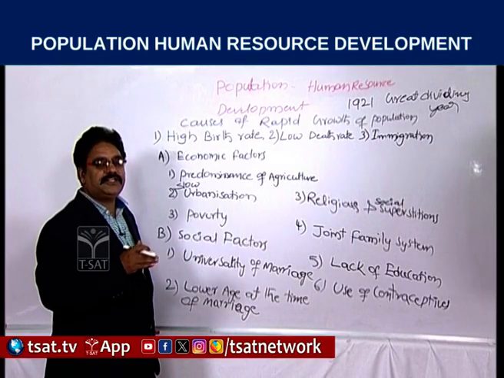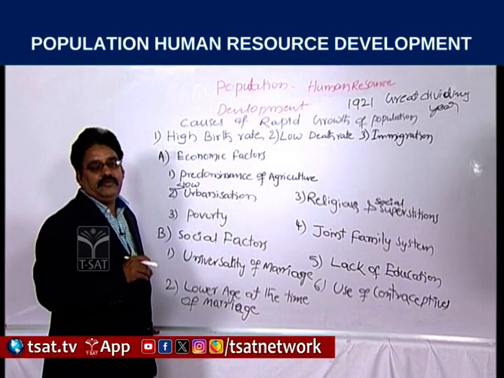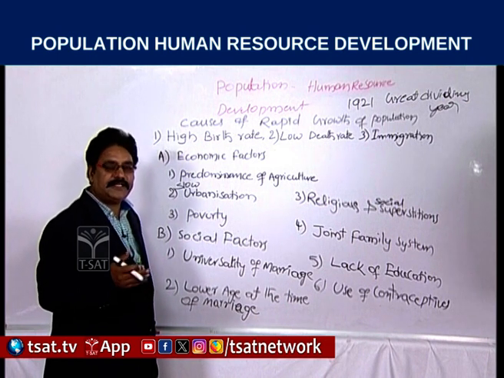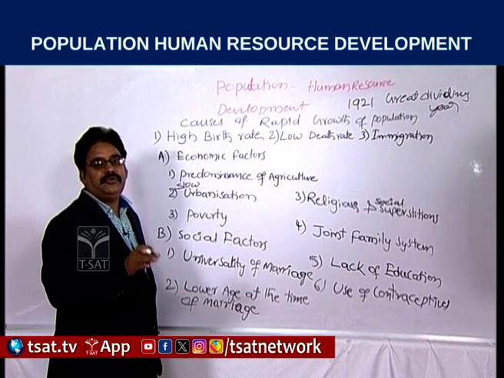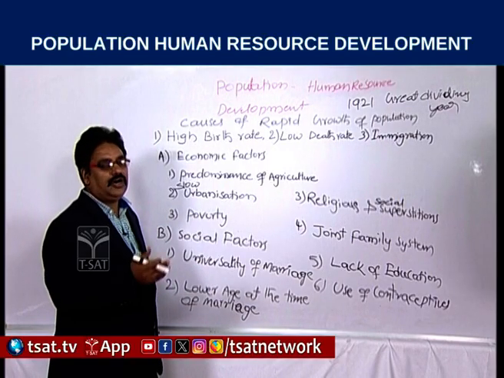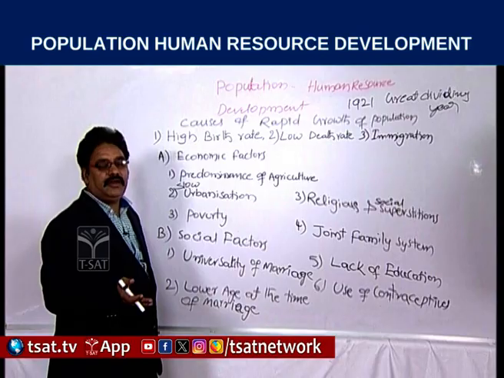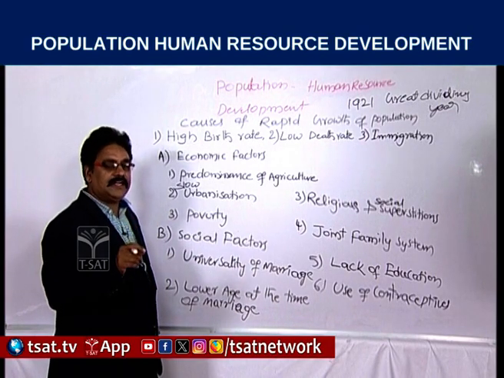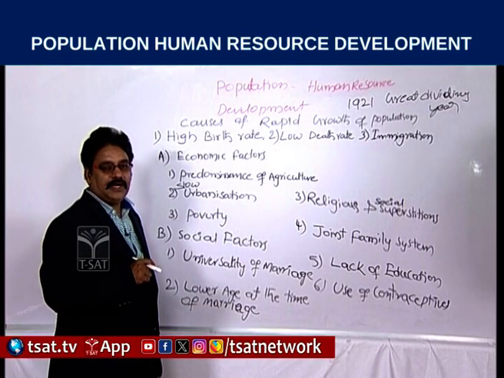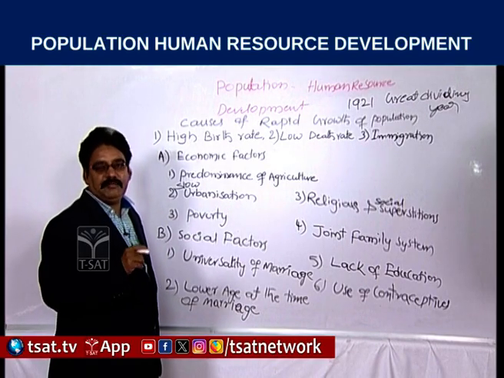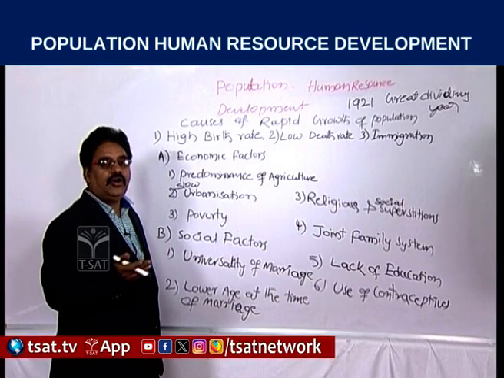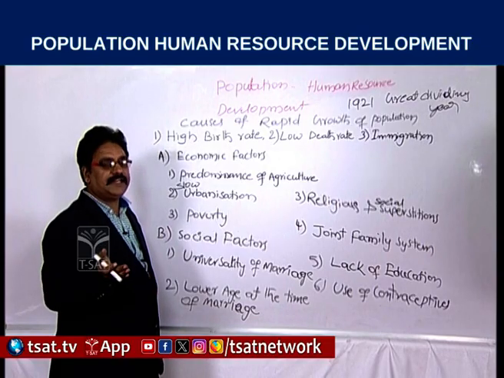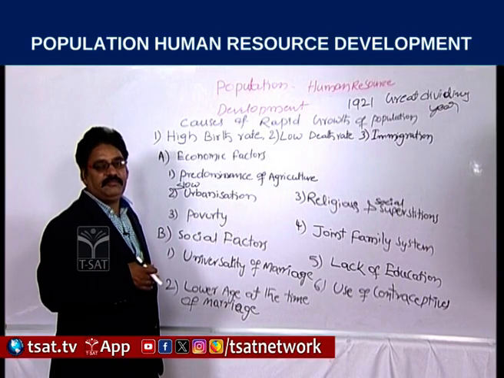When people migrate from rural to urban areas, if urbanization is increasing rapidly, and they work in the industrial sector, the people can understand the problem of raising children and at the same time providing amenities to the children. Then automatically the birth rate will be controlled. If urbanization increases rapidly, automatically the birth rate will be controlled.